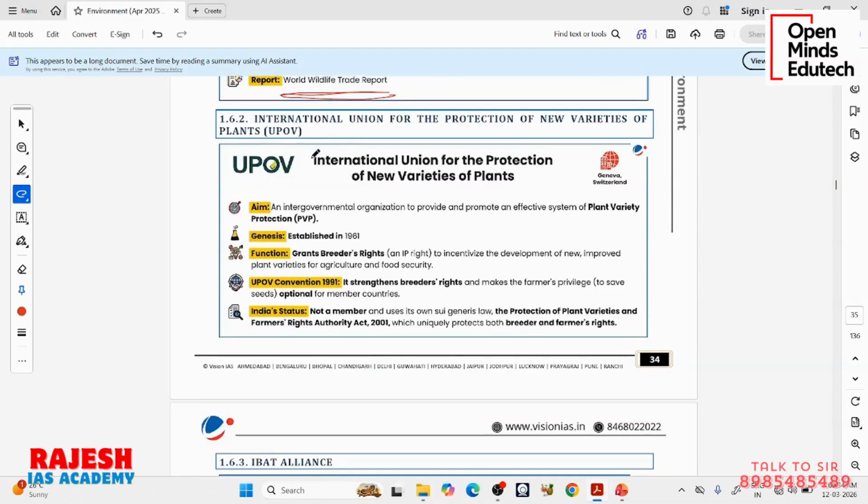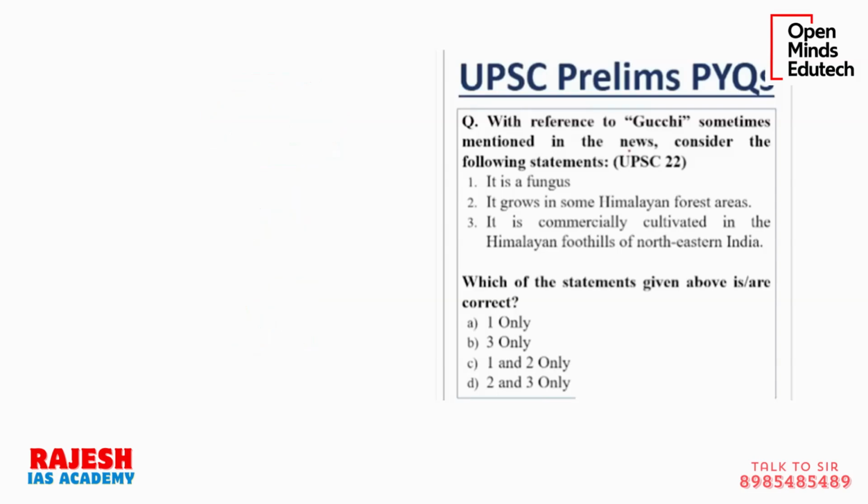Then, the International Union for the Protection of New Varieties of Plants. Again, it is also in Geneva, Switzerland. So there is an International Union for the Protection of New Varieties of Plants. What are new varieties of plants? See, let me tell you one example again, very important.